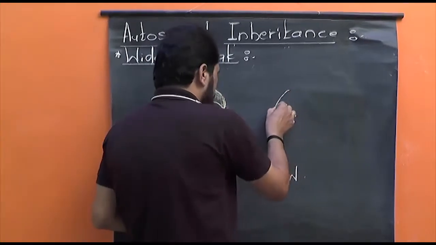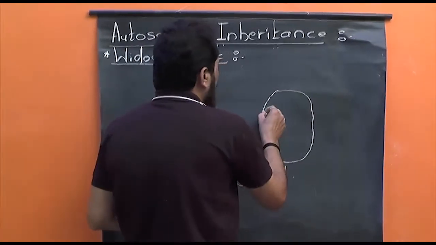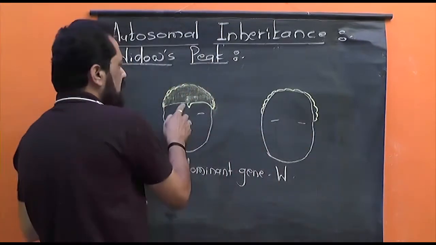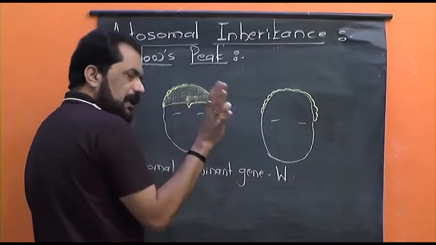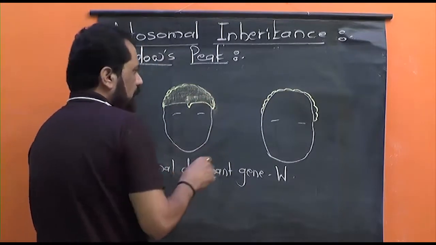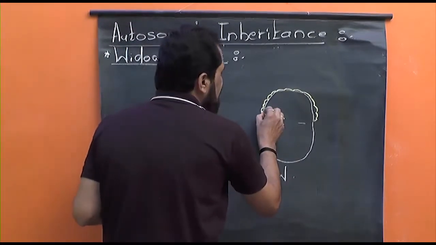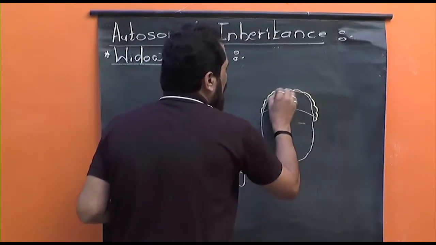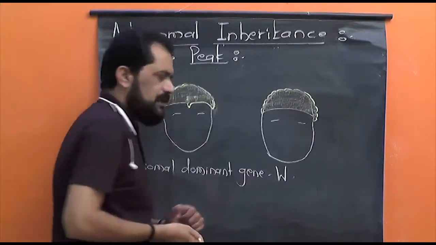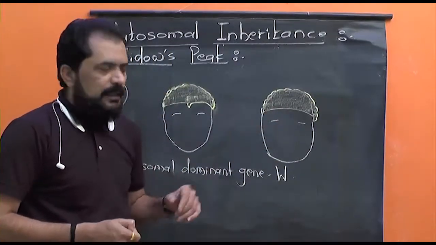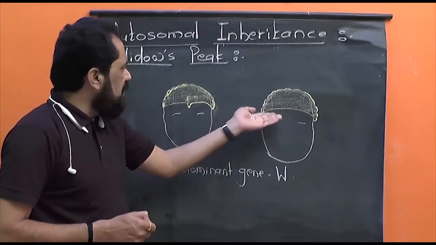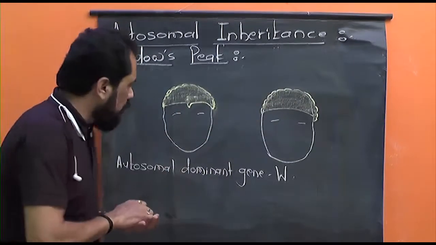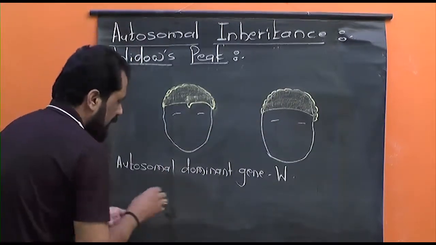And the other individuals show absence of widow's peak. It means in some of the individuals such a V-shaped hairline is not seen and there is only a straight hairline on the forehead. You can see here there is no widow's peak, and so this absence of widow's peak or straight hairline is due to the recessive gene.